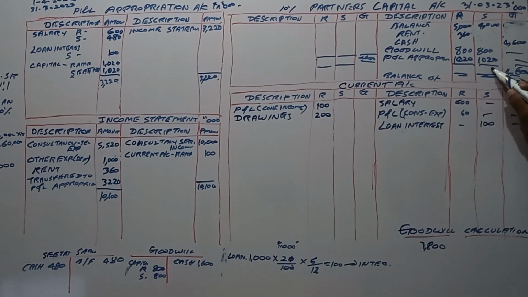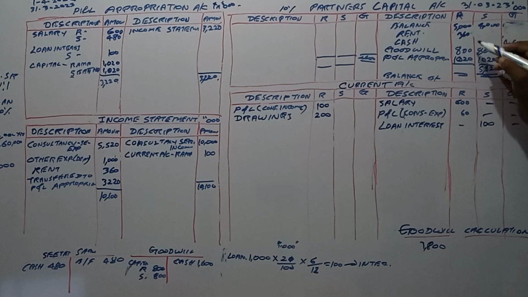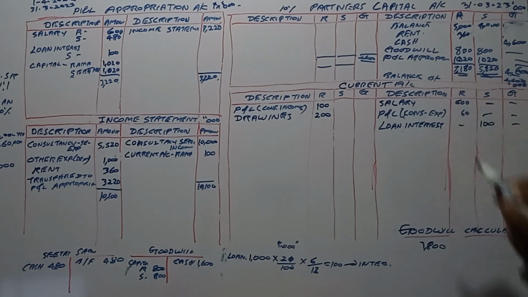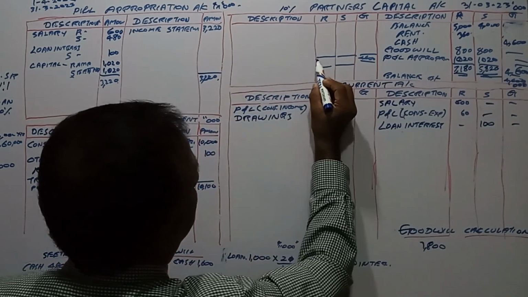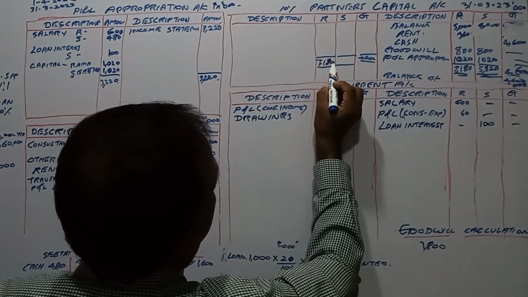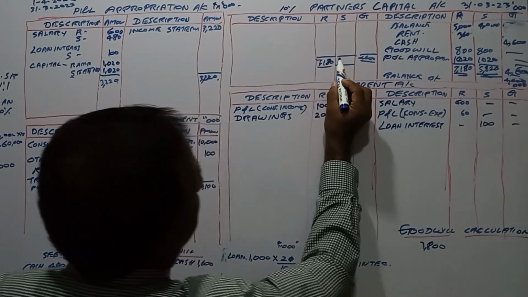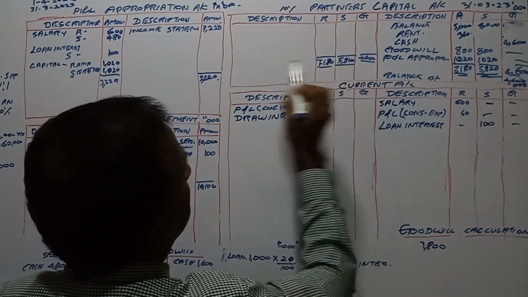This is 5,820, and 7,180. Rama's is 7,180 and Sita's is 5,820.